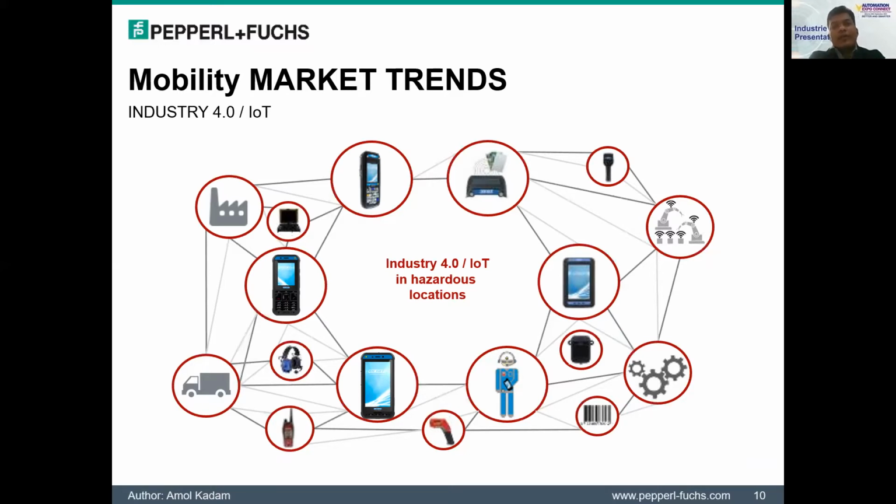And these mobility devices should be designed specifically for the hazardous areas in accordance with the guidelines, notifications, certifications, that can meet particularly the safety requirements for the protection of the users and the equipment. And easy integration into the digital infrastructure is a must, and the devices should make the process more efficient.